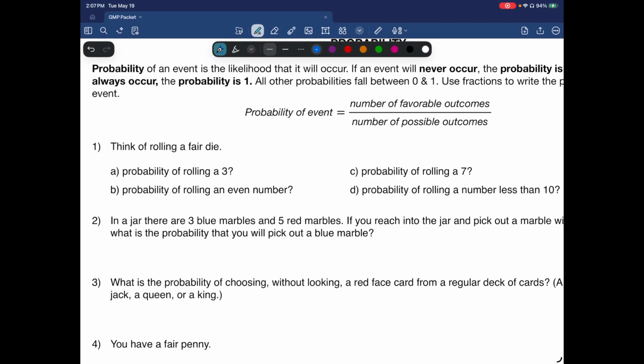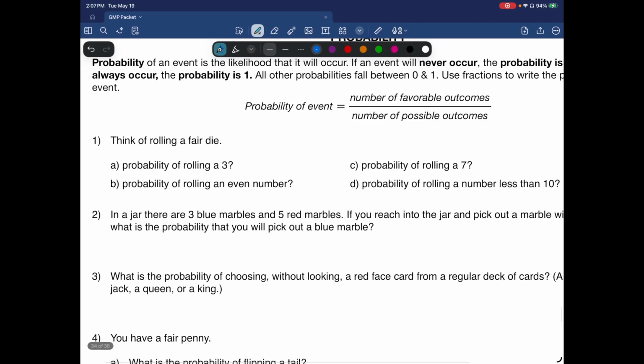So if you're rolling a fair die, what's the probability of rolling a 3? Well, you only have 6 choices, 1 through 6. So the probability of rolling a 3 is 1 over 6. The probability of rolling an even number, well, that's 2, 4, or 6. So that would be 3 over 6, which is 1/2. You always reduce if you can.